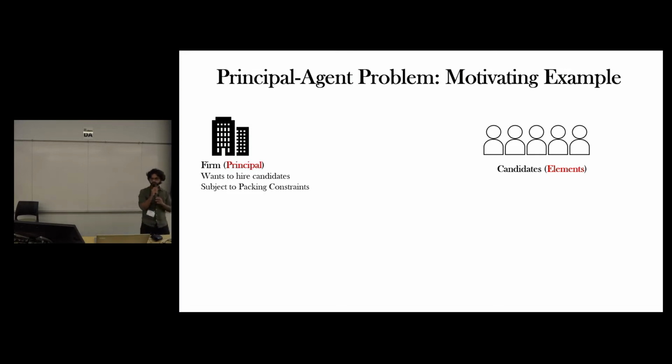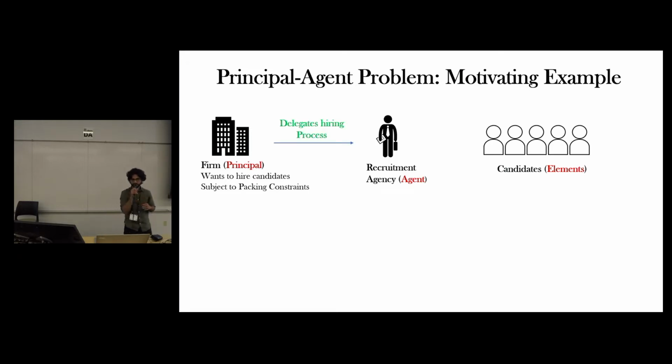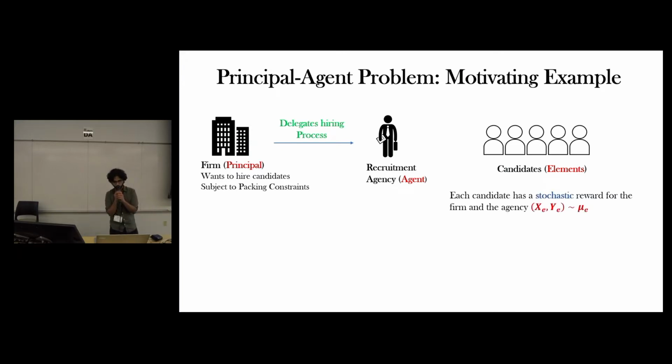There is a firm who wants to hire a bunch of candidates subject to a packing constraint. For example, the firm wants to hire, say, at most 5 candidates out of a pool of candidates. Due to some reason, this firm does not have enough resources or expertise, and that's why they delegate this hiring process to some recruitment agency. Now, each candidate has a reward for both the firm and agency that comes from a known distribution, and these rewards are independent across the elements.